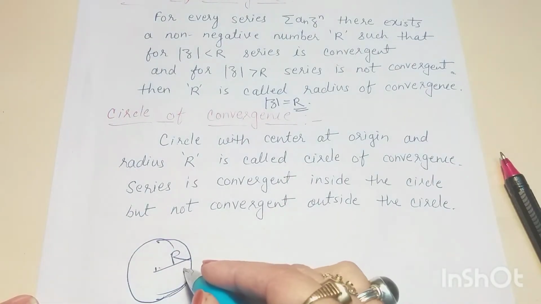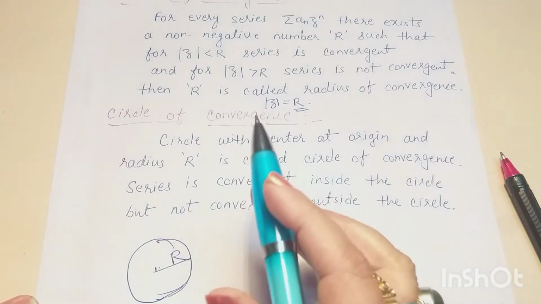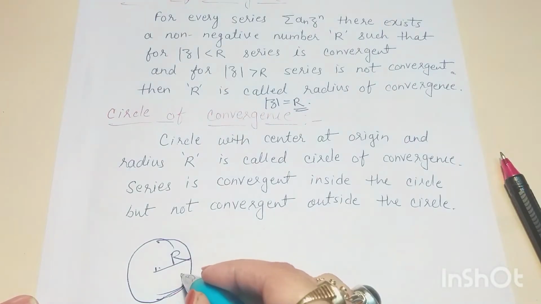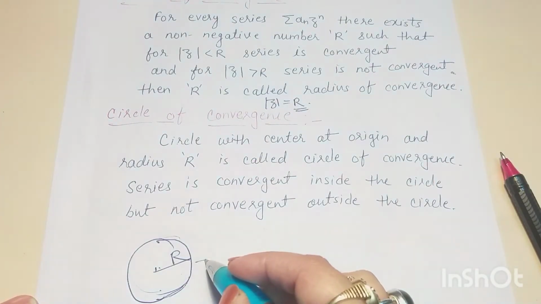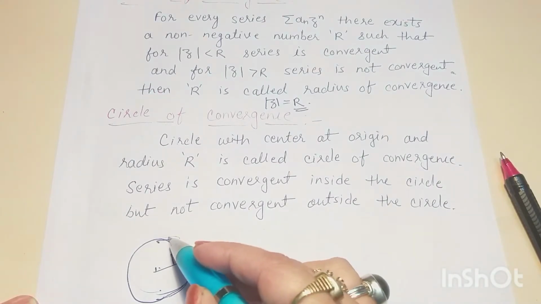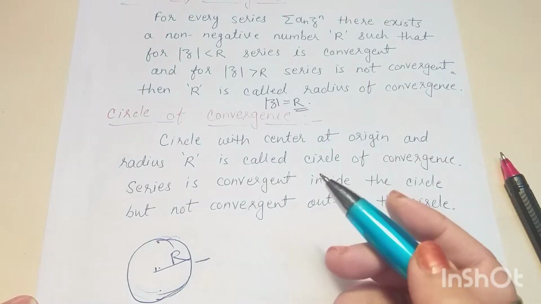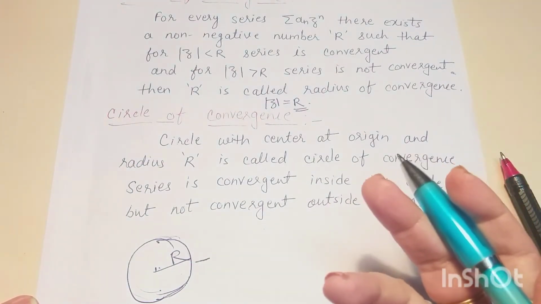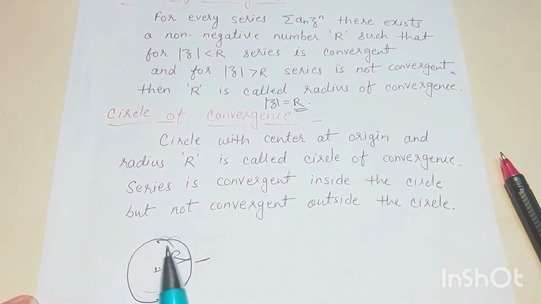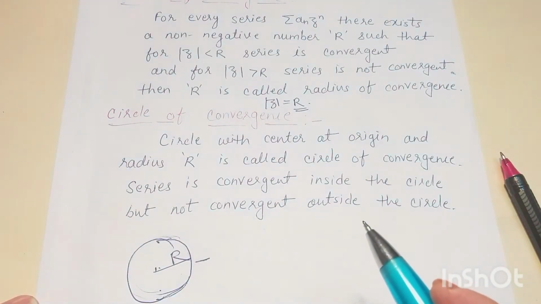So we can say that the series is convergent inside this circle, but it is not convergent outside this circle. And at the boundary, the behavior of the series is again unpredictable. It may be convergent, it may be divergent, or it may be convergent at some points but divergent at other points, right?